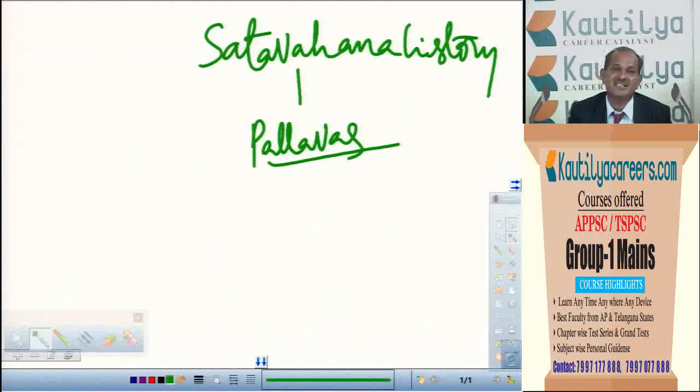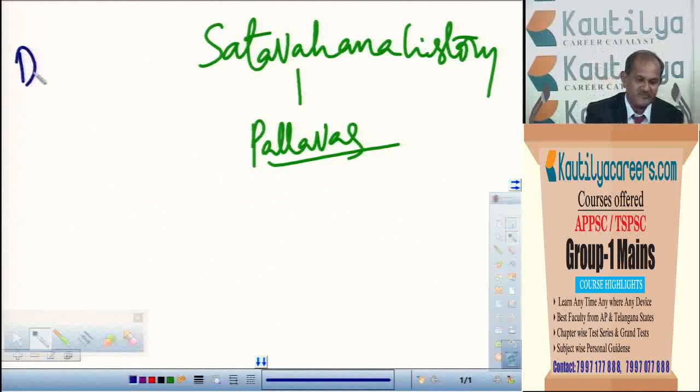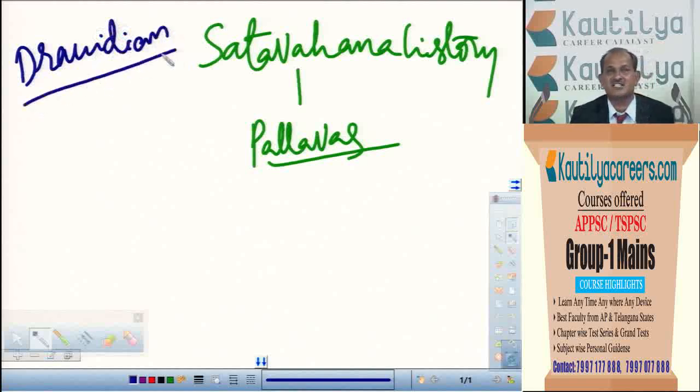Mainly, architecture was developed during this period. Of course, even painting was developed, but very little. In architecture, what type of architecture did the Pallavas develop? South Indian temple architecture was in fact developed by the Pallavas. That means the Dravidian type of temple architecture was developed by the Pallavas. So Dravidian temple architecture, which is South Indian temple architecture, was developed by the Pallavas.